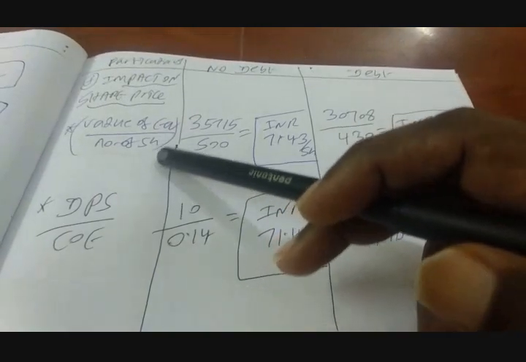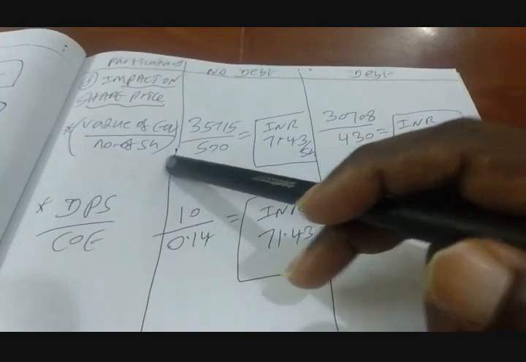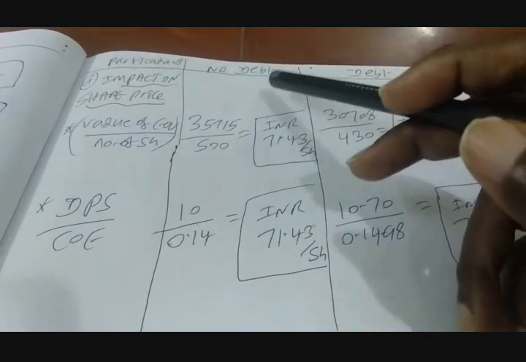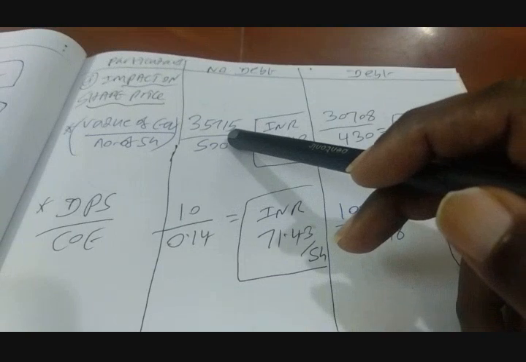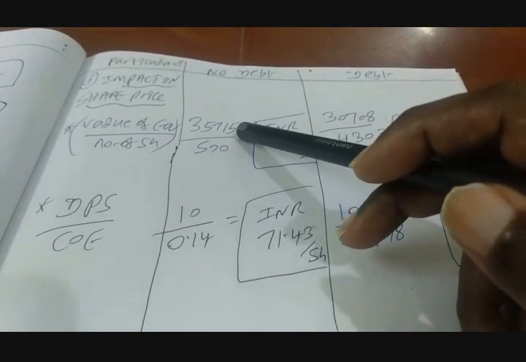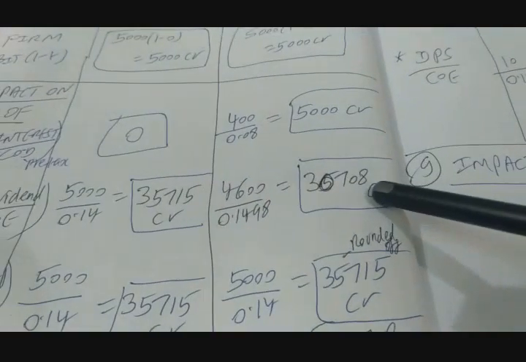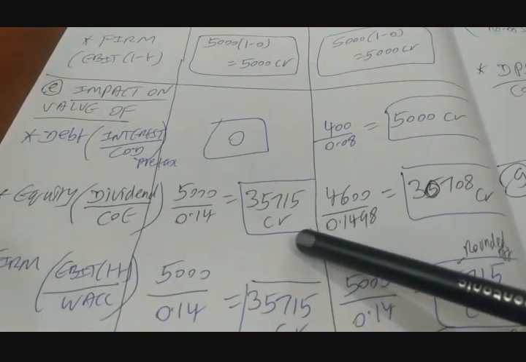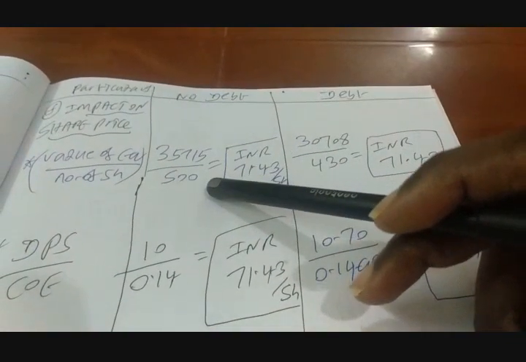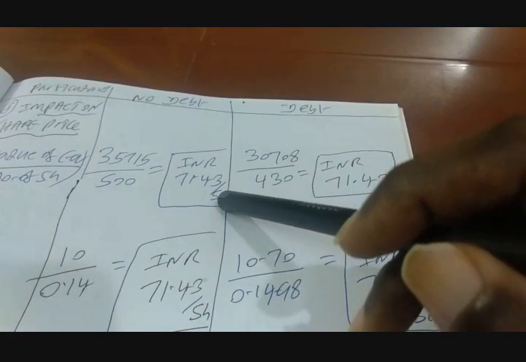The first method is this. We are going to take total value of equity, that is aggregate value of equity, divided by number of shares. Under the no debt option, it is going to be 35,715 divided by 500 crores. You can just look at the previous page, where we have found out the value of equity. Under the debt option, it is 30,708. Under the no debt option, 35,715 crores divided by number of shares 500 crores gives us the share price of INR 71.43.